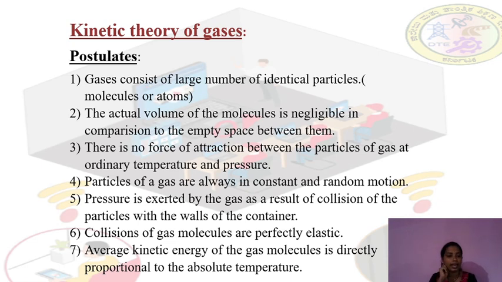Seventh one, the average kinetic energy of the gas molecule is directly proportional to the absolute temperature. So the energy of the gas molecule is directly proportional to the absolute temperature. So these are the 7 postulates of the kinetic theory of gases.